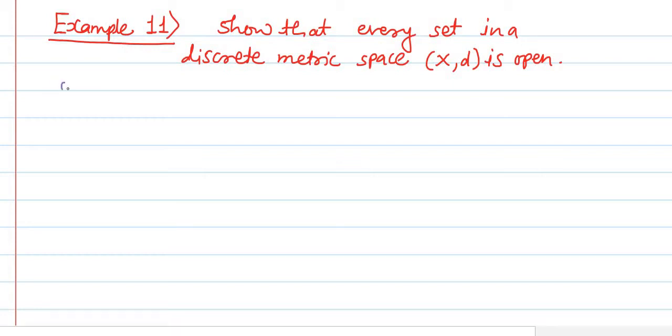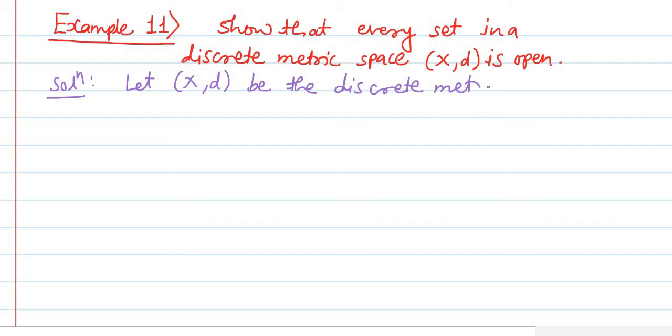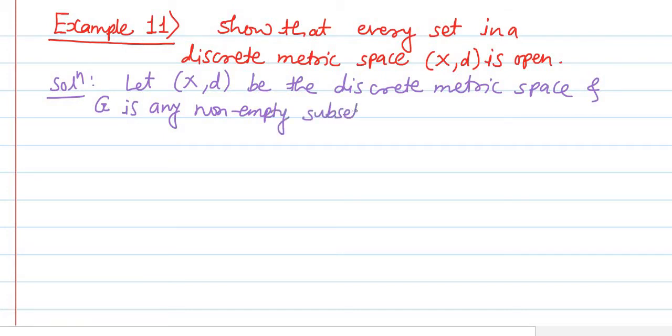Solution: let X comma d be the discrete metric space, and G, capital G, is any non-empty subset of the metric space X comma d.